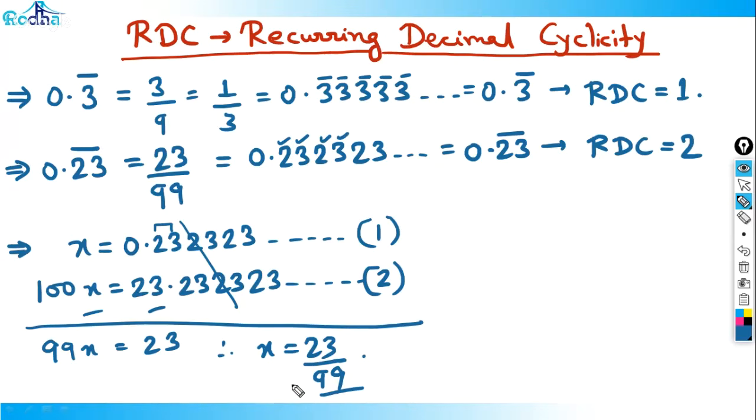I hope you remember all this concept. Then we can move on to a bit higher level. So this is my pattern. You got the meaning of RDC now. RDC is equal to 1 here and RDC is equal to 2 here. I hope it is clear. Now let's try to understand the second part.